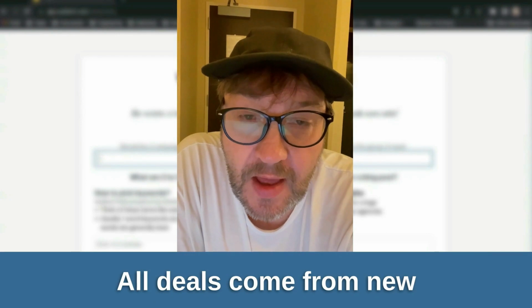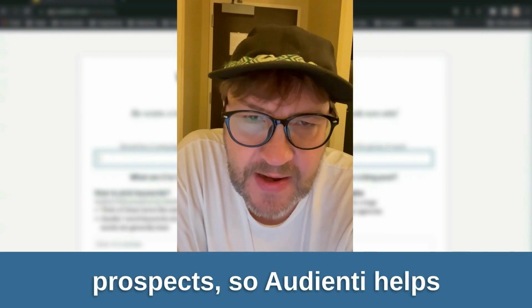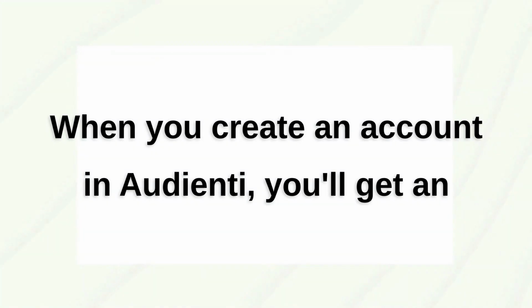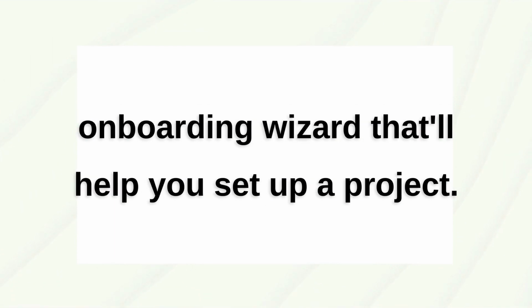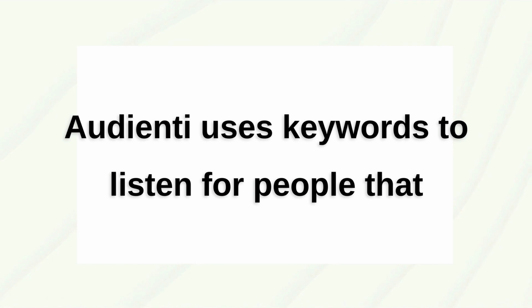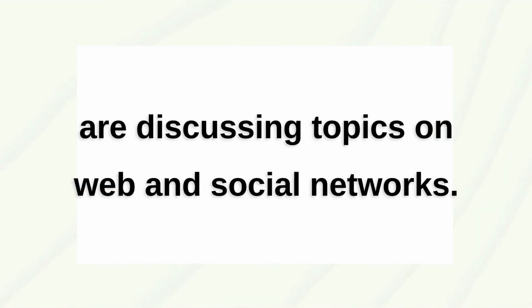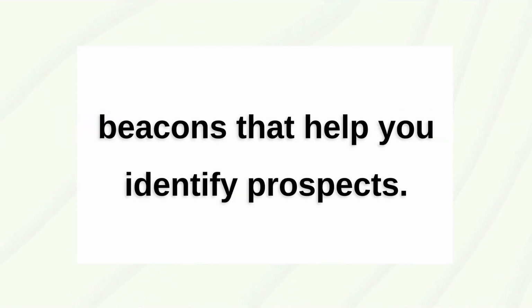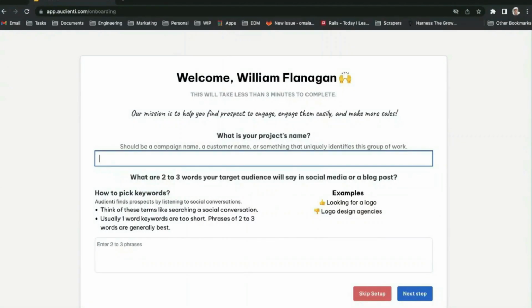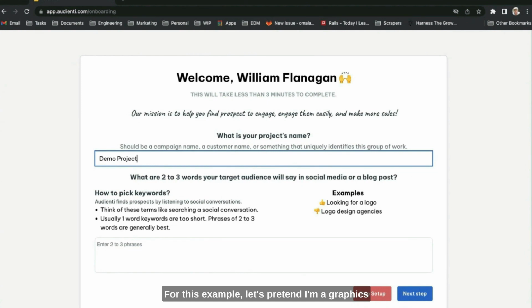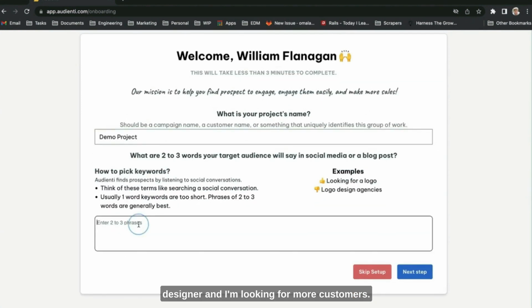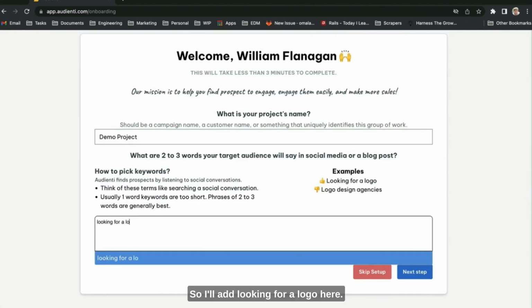All deals come from new connections with prospects, so Audienti helps you find them. When you create an account in Audienti, you'll get an onboarding wizard that'll help you set up a project. Audienti uses keywords to listen for people that are discussing topics on web and social networks. Unlike search terms, think of these like beacons that help you identify prospects. For this example, let's pretend I'm a graphics designer and I'm looking for more customers. So I'll add looking for a logo here.